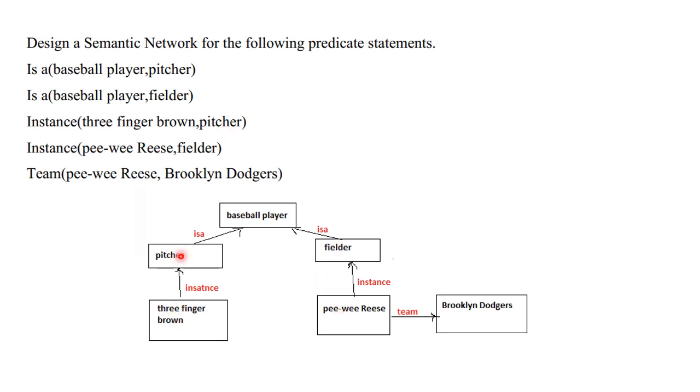Three Finger Brown is a pitcher. PV Reese is a fielder. PV Reese is an instance of fielder. PV Reese is a member of team Brooklyn Dodgers.